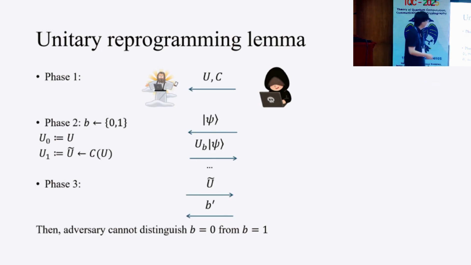By using the information before phase 2 and this U tilde, the adversary determines whether b equals 0 or 1. So if the adversary queries in phase 2 at most polynomial times, we can show that the adversary cannot distinguish b equals 0 from b equals 1.